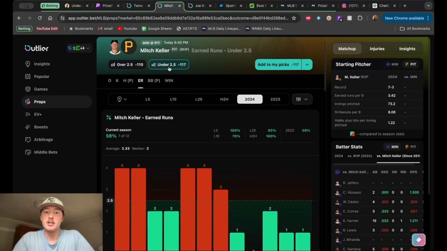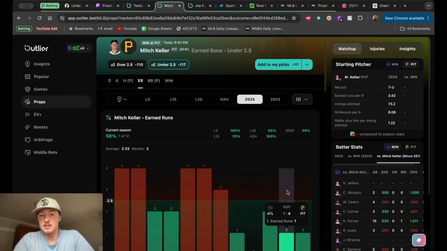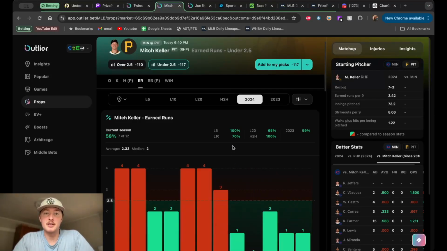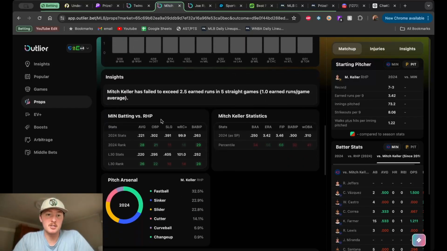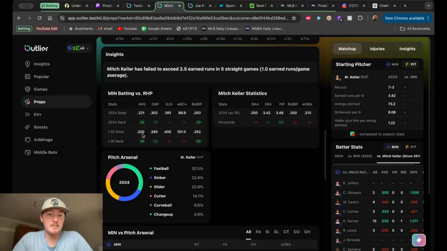So hey, I want to go 2.5, I want to take the under. He's been getting it in 5 straight. I don't think Minnesota's bats are great. Let's take a look at if I'm right. So you scroll a little bit down here and you can see, okay, here's Minnesota's batting versus right-handed pitchers. And you can see it's showing up as green, 26th ranked in terms of batting average the last 30 days. They're batting .220 against righties, OBP of .295, which ranks 22nd, which is also bottom third in the league.